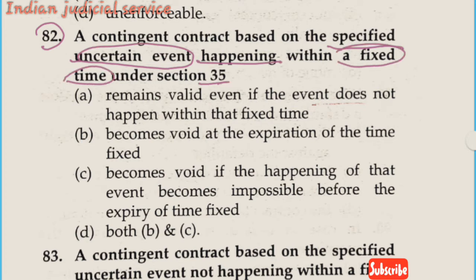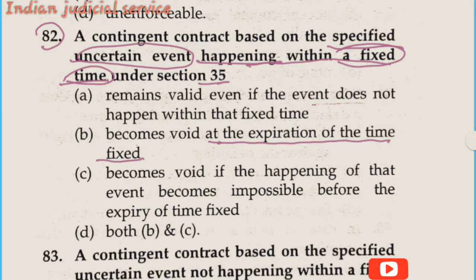Section 35 deals with the contingent contract based on a specified uncertain event happening within a fixed time. It becomes void if at the expiration of the time fixed, such event does not happen.